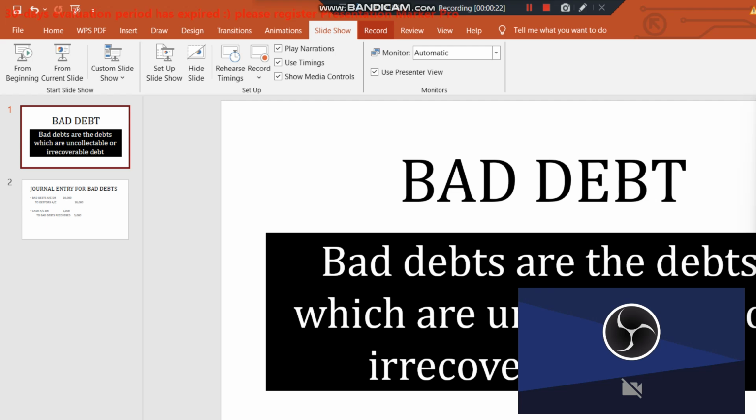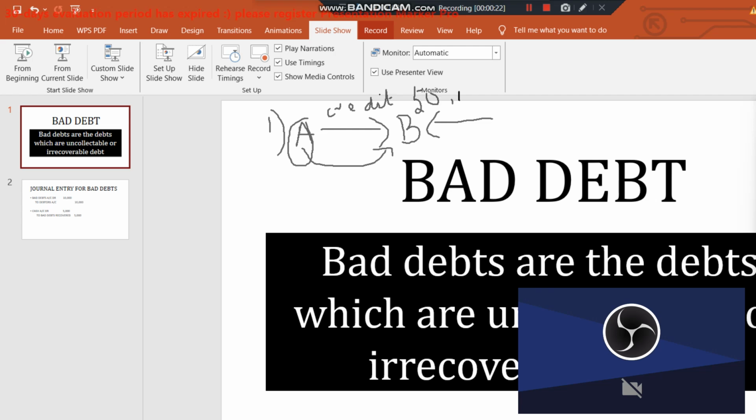Say, for example, a company is selling goods on credit basis, because every time we cannot expect the customer to pay cash and then buy the goods. For large scale business, which is based on the accrual system of accounting, everything is based on credit. So A sells goods to B on credit basis, and A expects the amount to be collected from B. But at some point of time, B incurs some losses, and hence B could not pay the whole amount. Say, for example, it is worth 50,000 rupees.